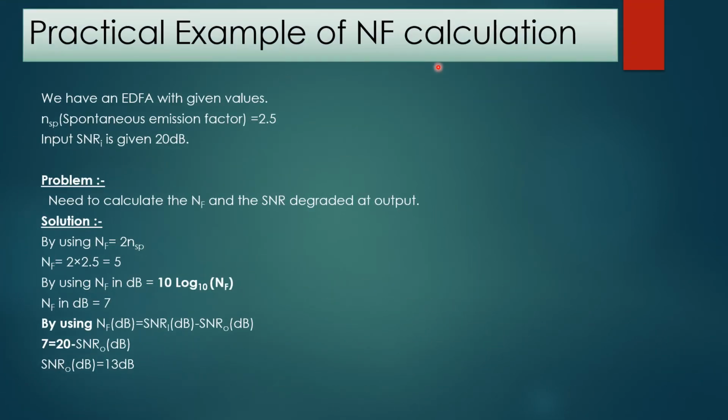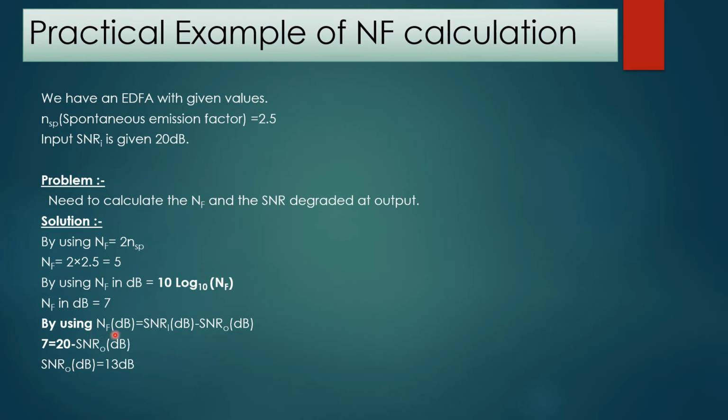Practical example of noise figure calculation. So we will calculate the noise figure in this given problem. We have the given values. The n_sp, the spontaneous emission factor, is given as 2.5 and input signal to noise ratio is given as 20 dB. The problem is we need to calculate the noise figure and the signal to noise ratio degraded at output. By using the formula, noise figure is equal to 2 n_sp, NF is equal to 2 into 2.5 is equal to 5. By converting to dB, we will have the value of noise figure in dB equal to 7.